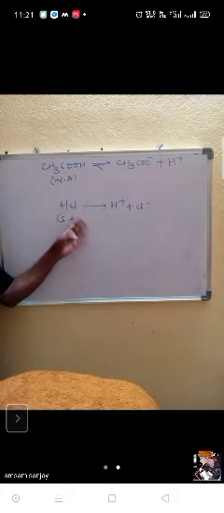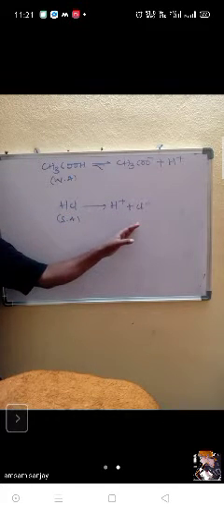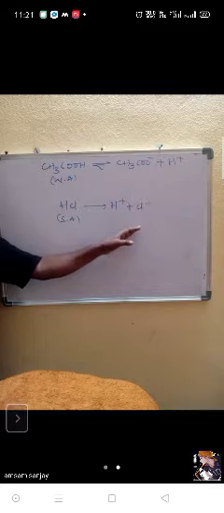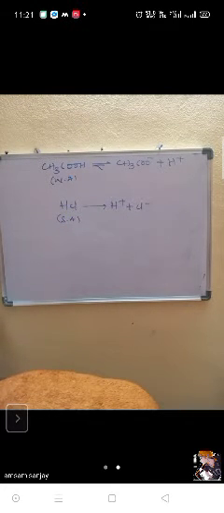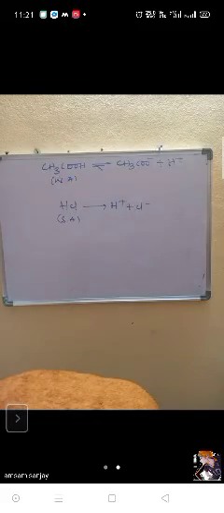For a strong acid, I am writing only forward. Why am I writing backward here? You have to say this. I'll give time. Tell me.